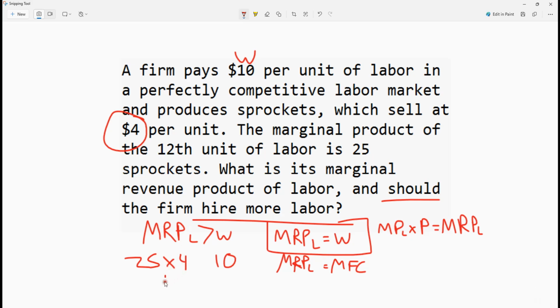So the marginal revenue product of the 12th worker is $100. And since that's more than the wage, we want to hire more workers. So we want more labor, and that's it.